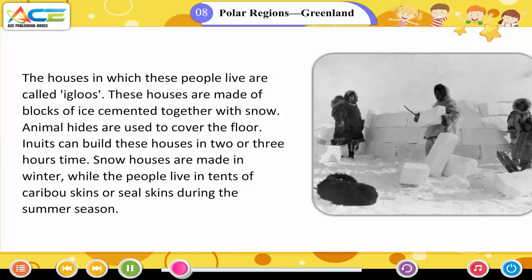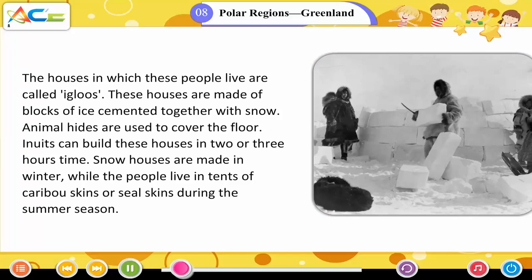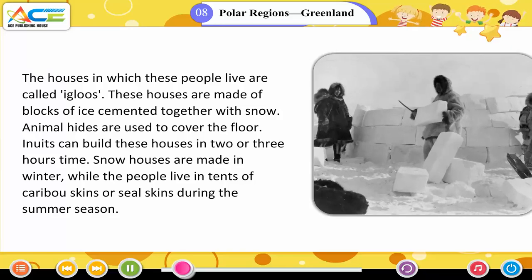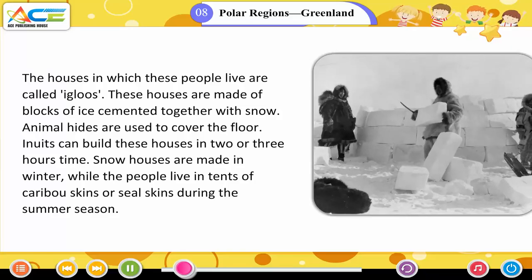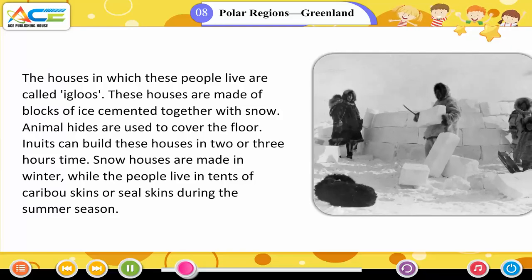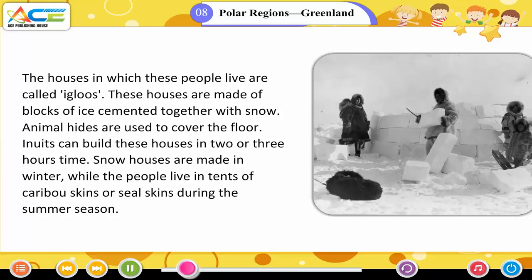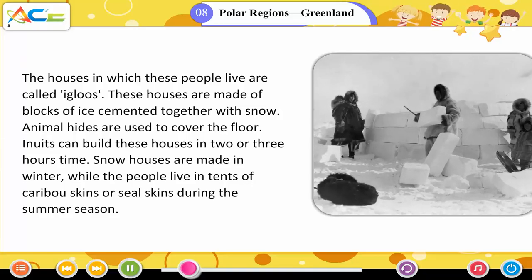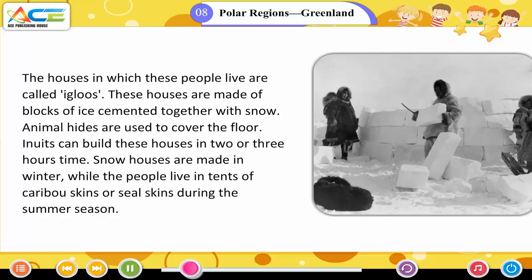The houses in which these people live are called igloos. These houses are made of blocks of ice cemented together with snow. Animal hides are used to cover the floor. Inuits can build these houses in 2 or 3 hours' time.